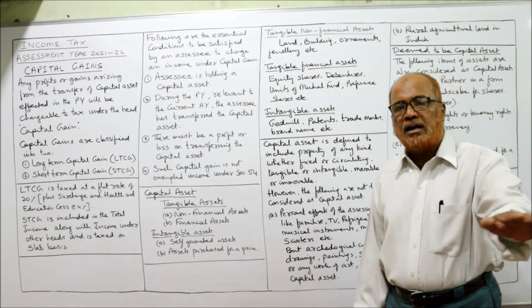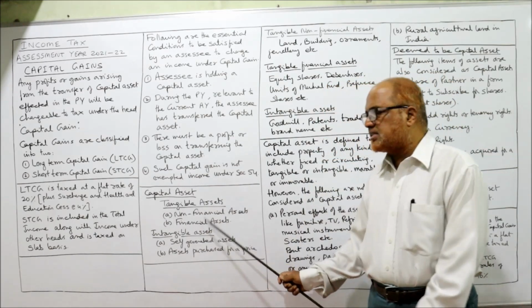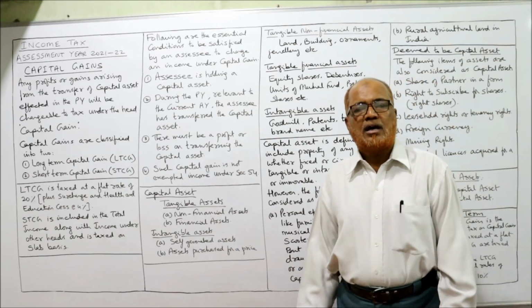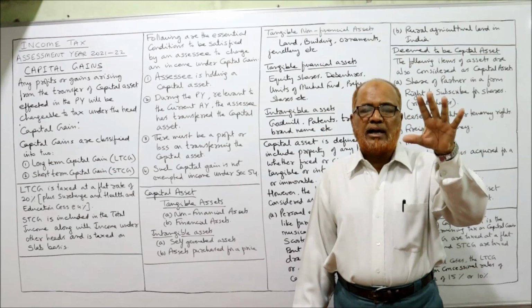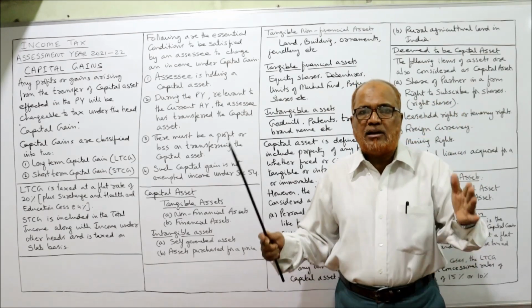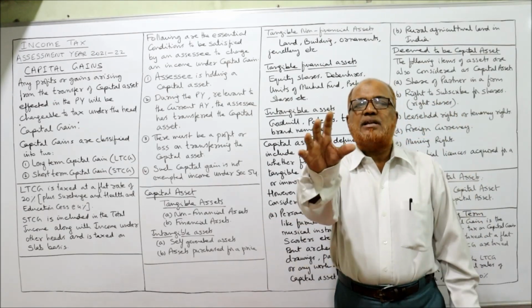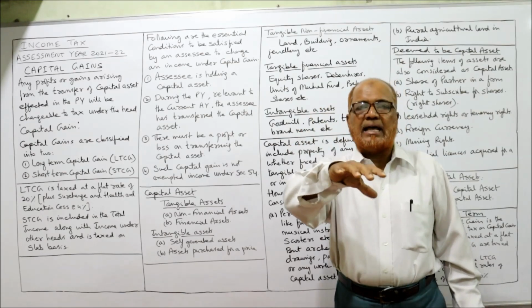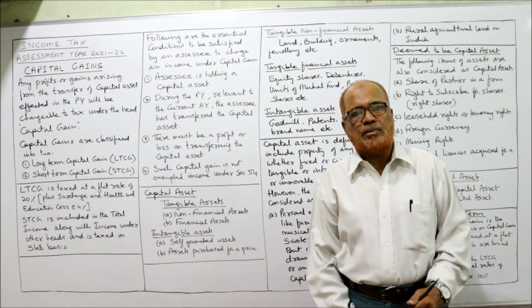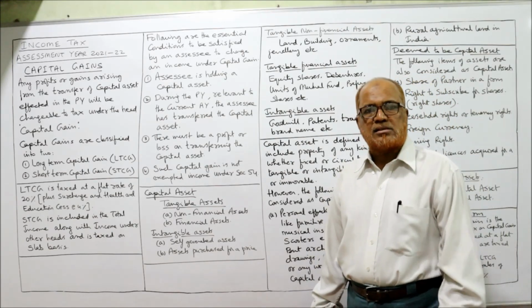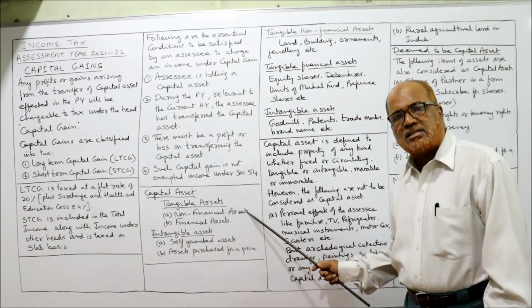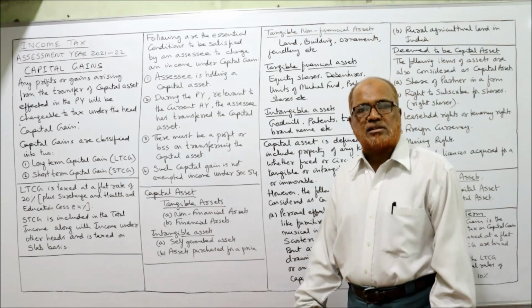Capital assets are divided into 2 categories, tangible assets and intangible assets. Remember, earlier there was tax only on tangible assets, but the present law says capital assets include both tangible as well as intangible. In tangible capital assets, again we have 2 categories: non-financial assets and financial assets.